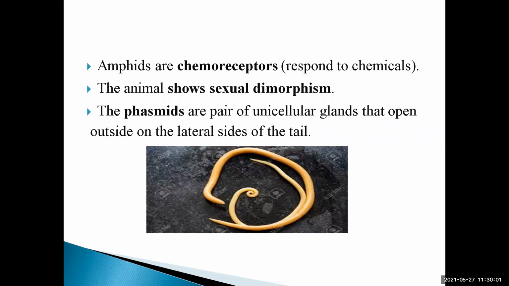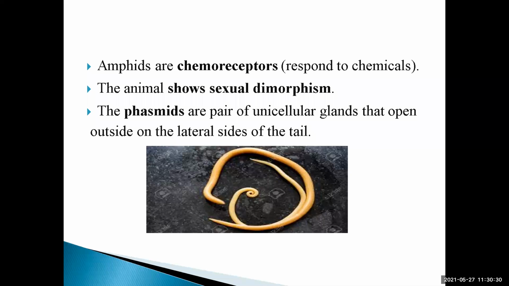Whenever in the water body, as we know that it is aquatic or terrestrial, when there is chemical sensation, it is reported or responded to by the amphids. So these amphids are the chemoreceptors. They respond to the chemicals. And the animal shows sexual dimorphism. Male and female sexes are separate.